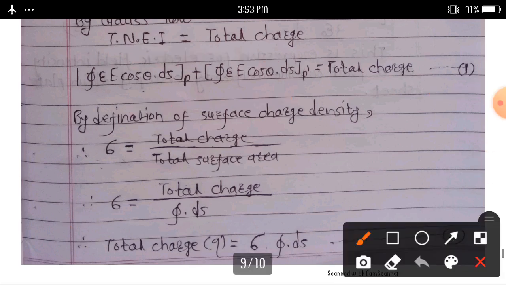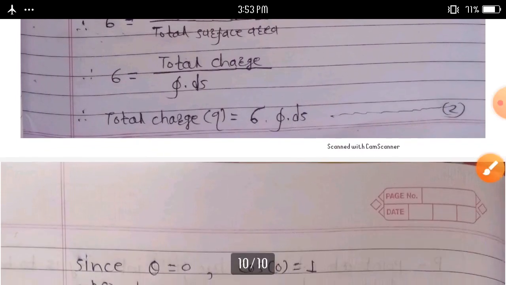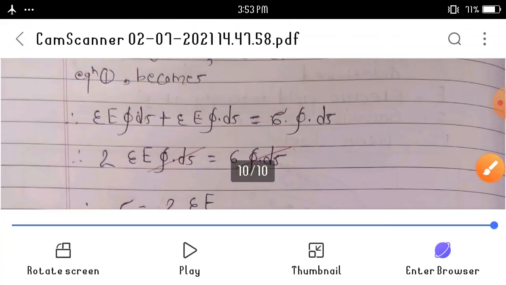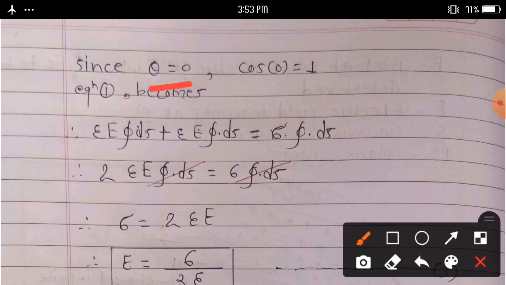Consider equation second here. Since theta is equal to 0, cos 0 is equal to 1. Then equation first becomes epsilon into E into integration over closed surface ds plus epsilon into E integration over closed surface ds is equal to sigma into integration over closed surface ds.